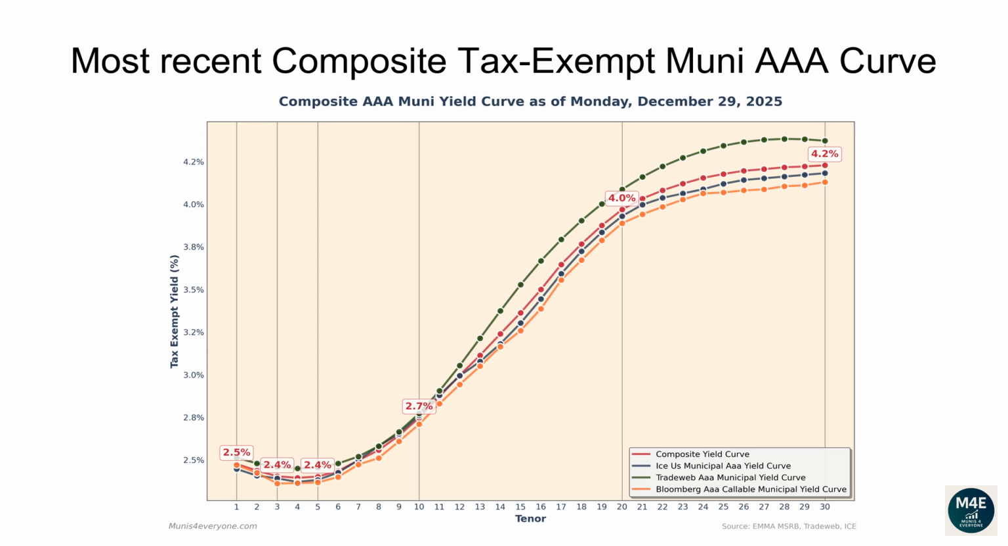The one-year composite tax-exempt yield is 2.48%. The two-year yield is 2.44%. The three-year yield is 2.4%. The 5-year yield is 2.4%. The 10-year yield is 2.75%. The 20-year yield is 3.97%. The 30-year yield is 4.23%.